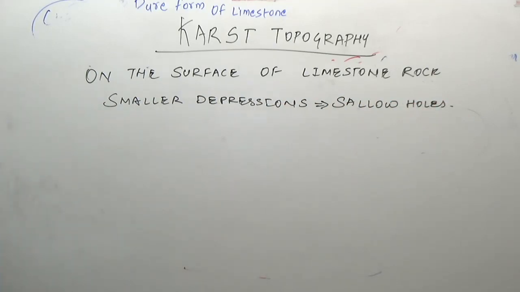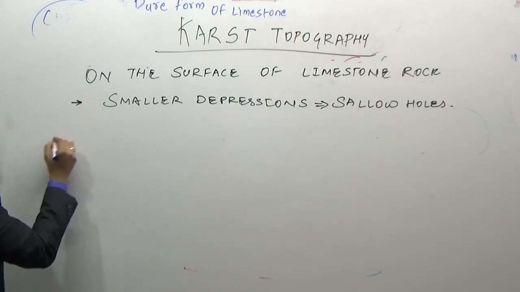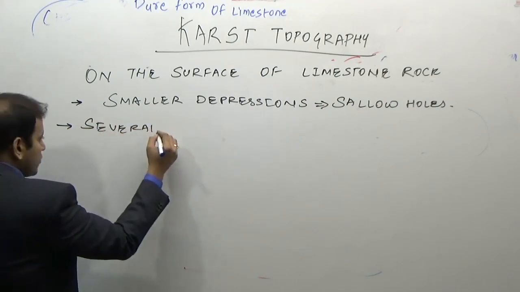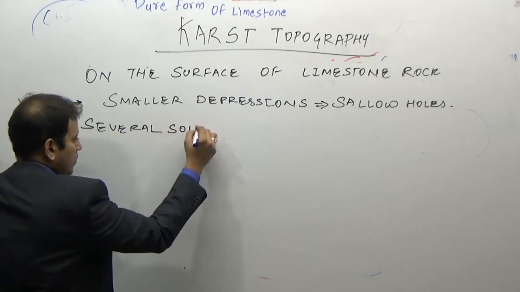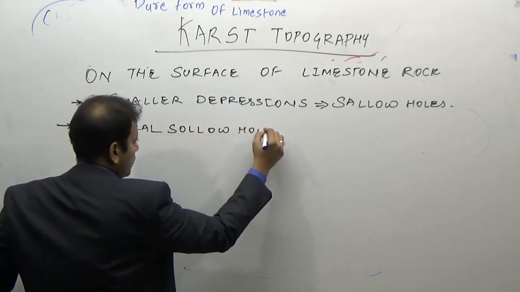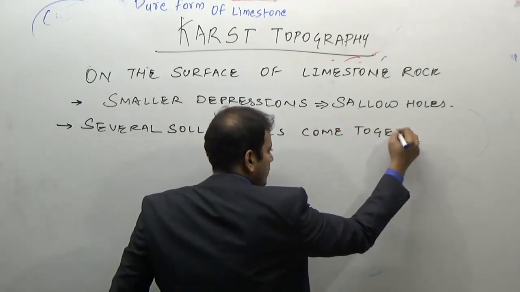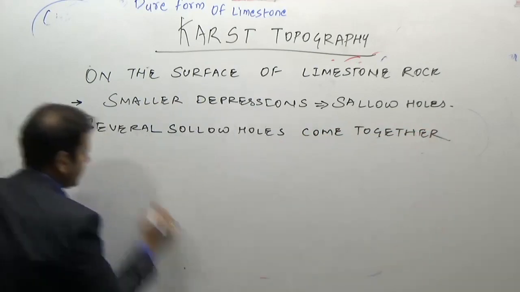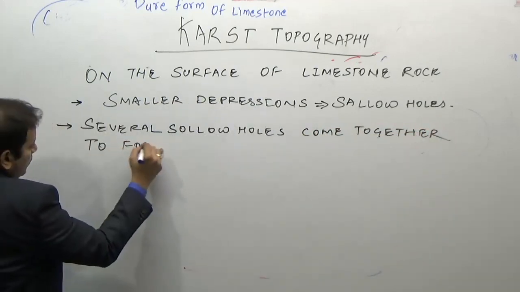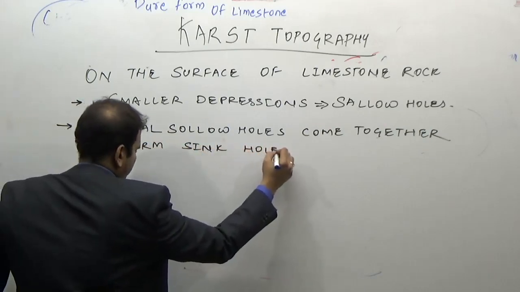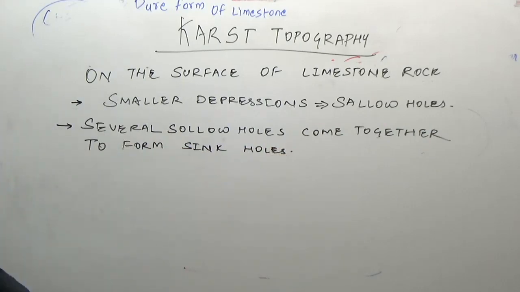Several shallow holes come together to form sinkholes. Several sinkholes come together to form doline.